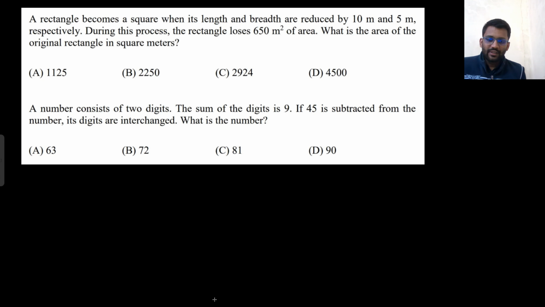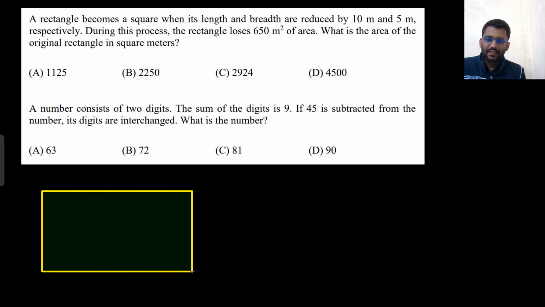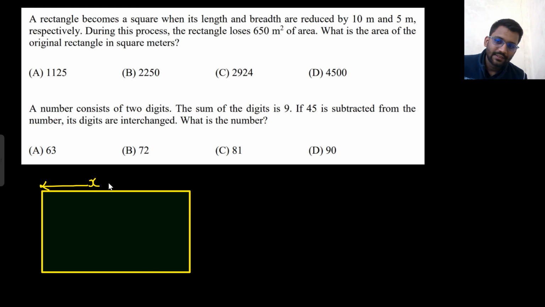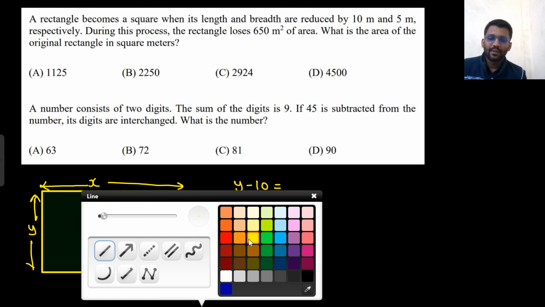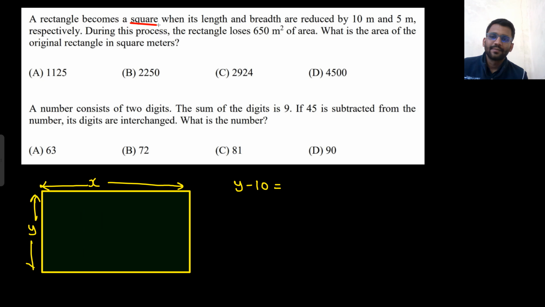So let's assume there was this rectangle, with length and breadth. So breadth was X and length was Y. Now, sorry, Y is reduced by 10 meter and X is reduced by 5 meter. Breadth is reduced by 5 meter. Then it would become a square. It is given that it would become a square.